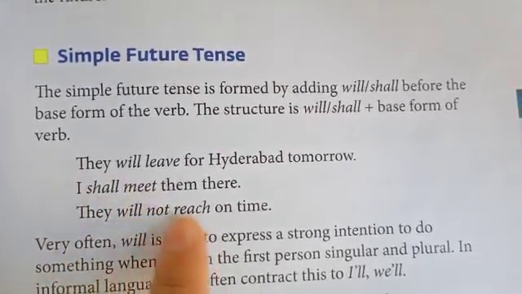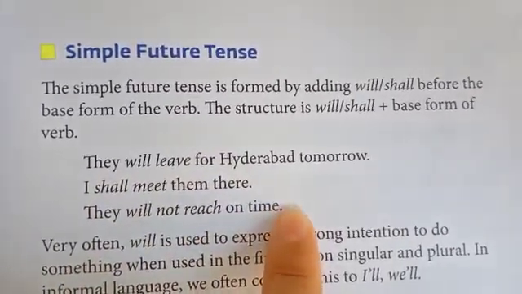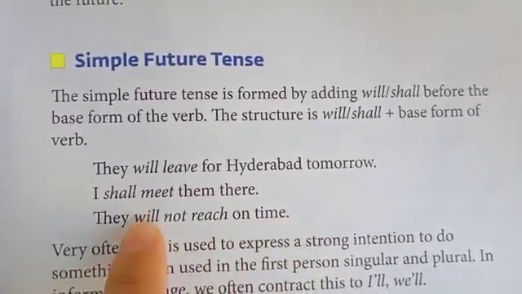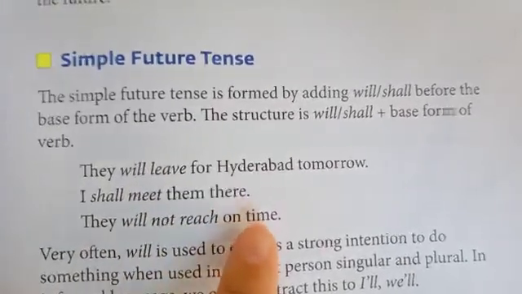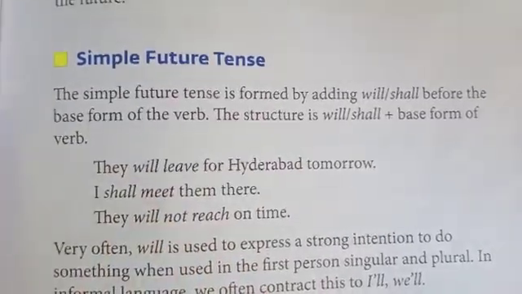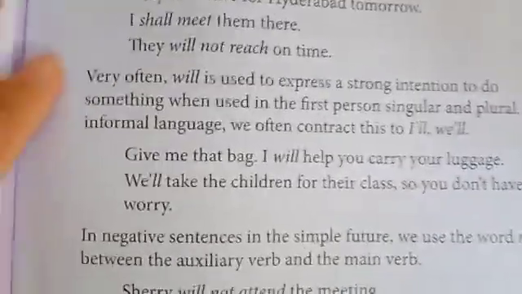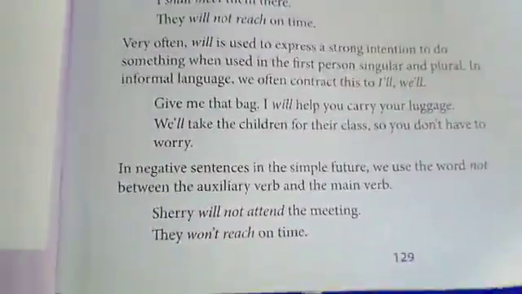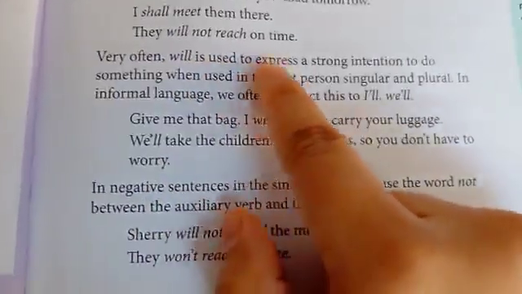They will not reach on time. This is a negative sentence in future tense and I have used here will plus the base form of verb. And for making it a negative sentence, we have used not in between. All right? Now students, if we see here, down in your book, look here,